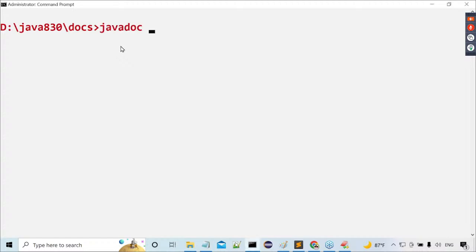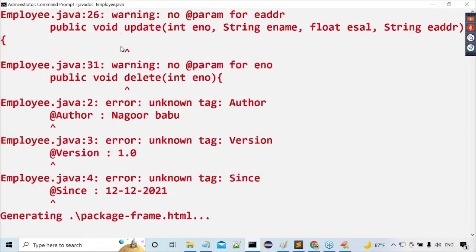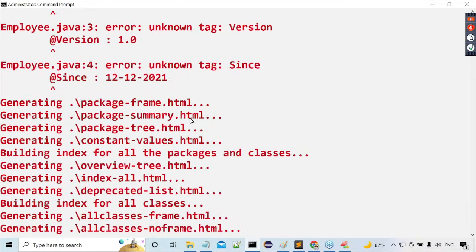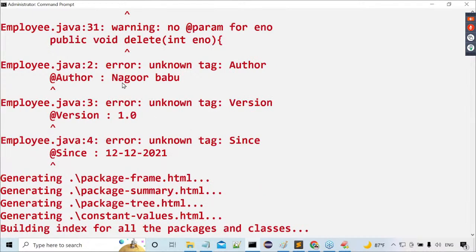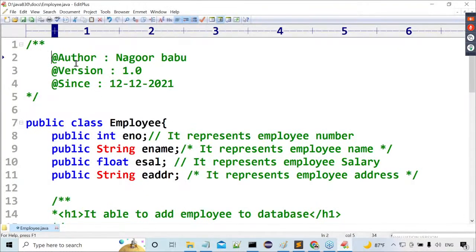Javadoc space, what next one? Employee.java. Javadoc space Employee.java. Next one is what? I have to click on enter button. Let me click on enter button here. No, some errors here we are getting. Just give a minute of time. Some changes here we have to provide. Where we have to provide star.